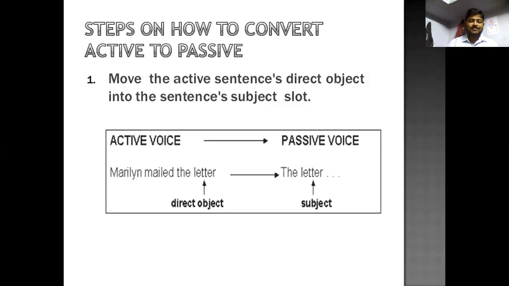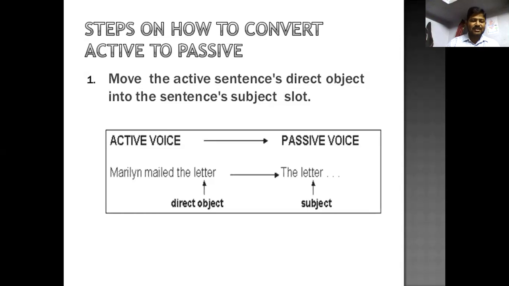Marilyn mailed the letter. That means move the direct object of the active sentence into the subject slot. First of all, we have to recognize the active voice sentence in terms of subject, verb, object.